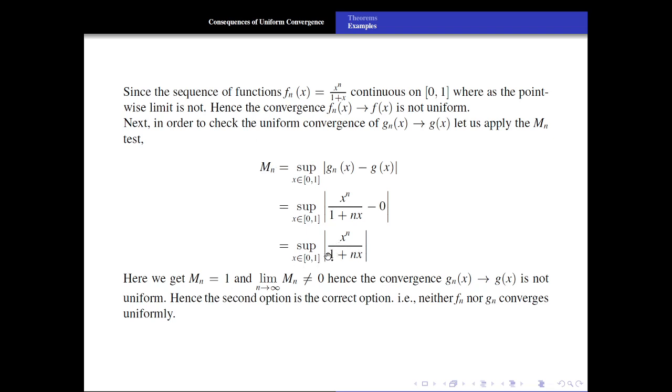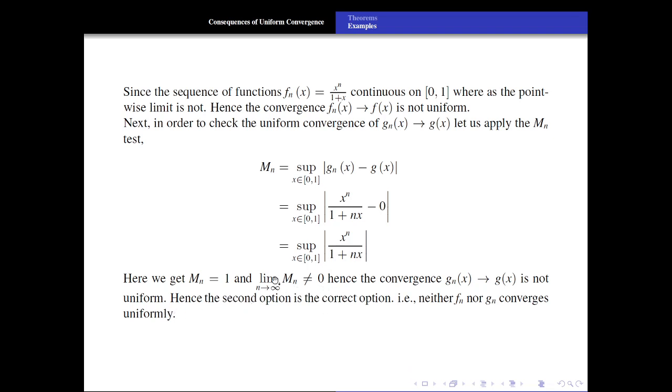Roughly, we can say that in order to evaluate the supremum of x to the power n upon 1 plus nx over this interval, we put the maximum value here and the minimum value here. What is the minimum value? It is 0. What is the maximum value? It is 1. So 1 upon 1 plus 0, that is 1. So Mn is equal to 1, and the limit as n tends to infinity of Mn is not equal to 0. Hence the convergence is not uniform.